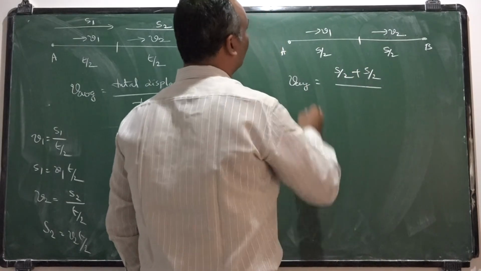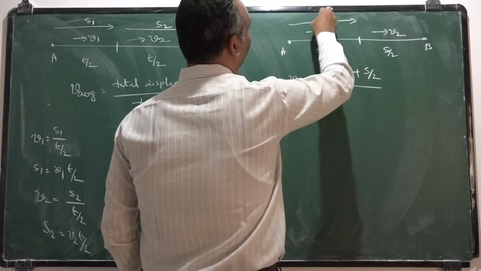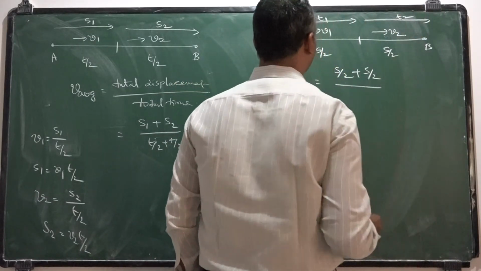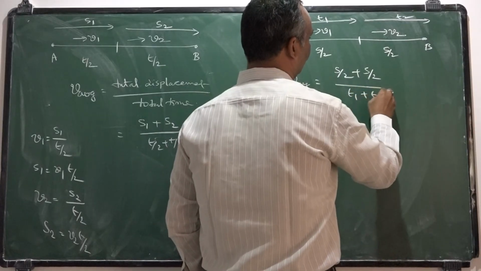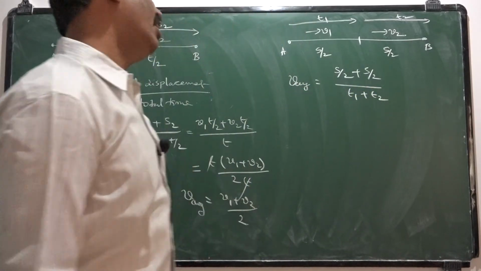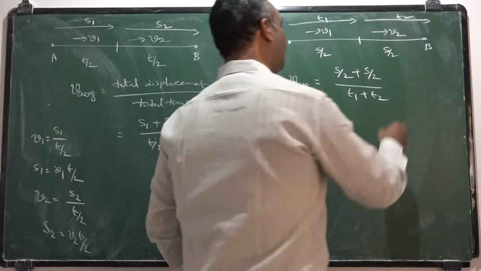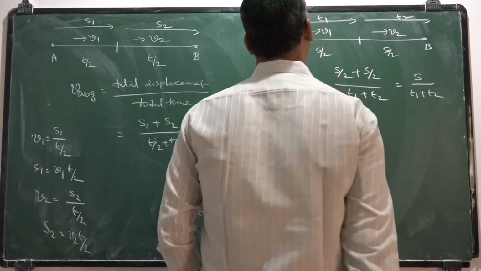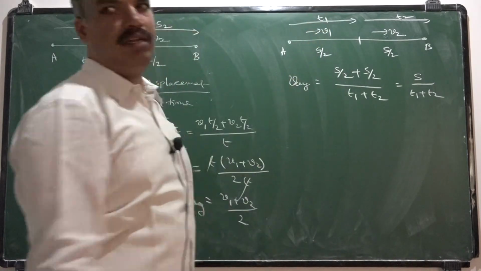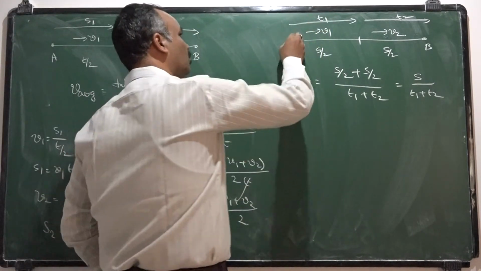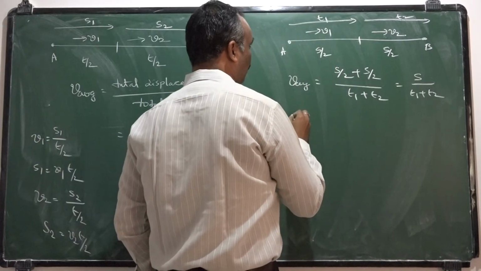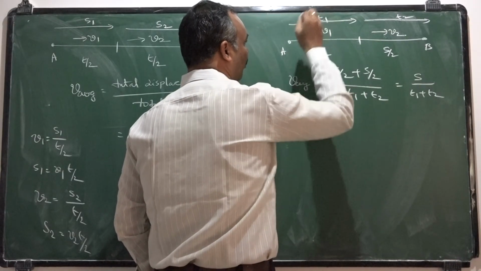Times are not provided. So the first part of the journey is taking T1 time, the second part of the journey is taking T2 time. So T1 plus T2. So total displacement is S by total time is T1 plus T2. In order to find the time, again I am considering the uniform motion concept here. From here to here, the distance is S by 2, which is covered in T1 time.